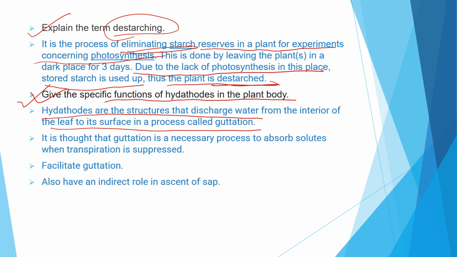It is thought that guttation is a necessary process to absorb the solutes when transpiration is suppressed. Hydathodes help in facilitating the guttation process. They also have an indirect role in the ascent of sap.